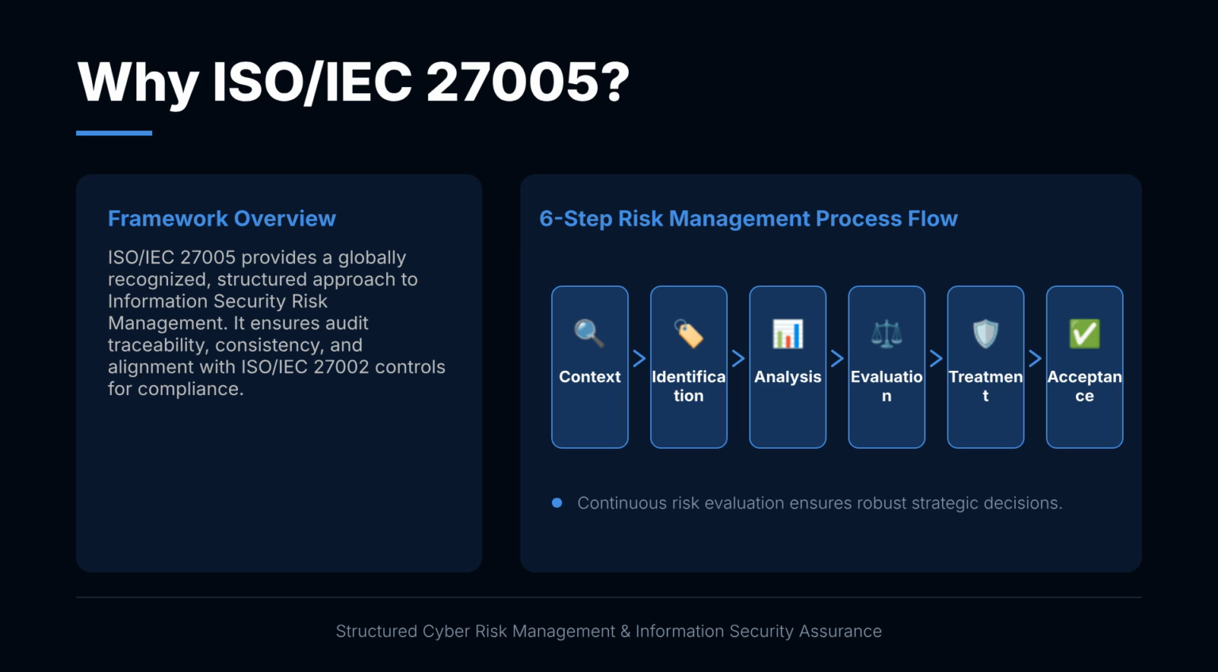This slide illustrates the 6-step ISO IEC 27005 risk management process used throughout our assessment. This structured approach ensures consistent risk management, audit traceability, and alignment with ISO IEC 27002 security controls.